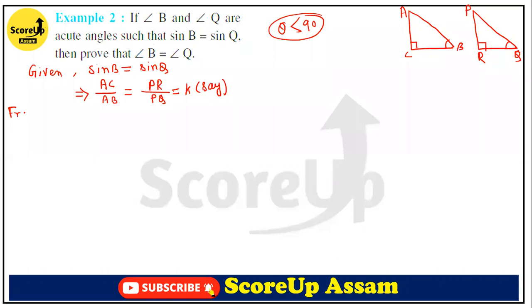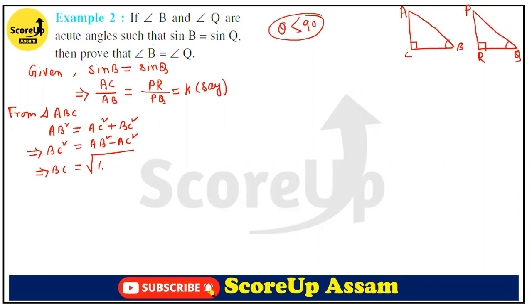From triangle ABC, AB square is equal to AC square plus BC square. That means what can you write? BC square. BC square is equal to what? AB square minus AC square. Okay. So BC will be what? BC will be root over AB square minus AC square.